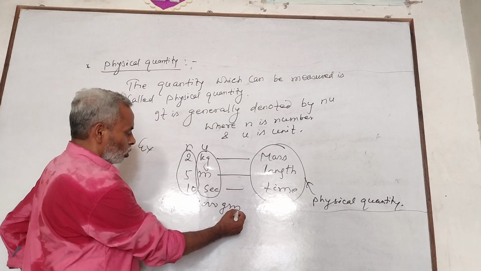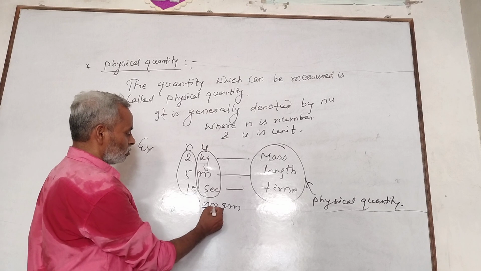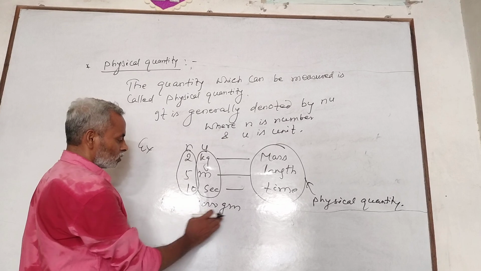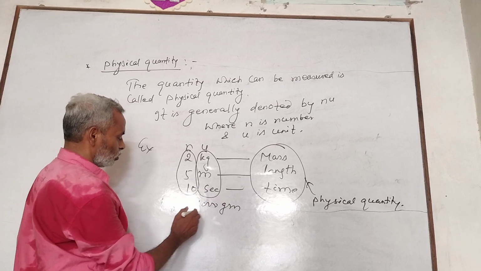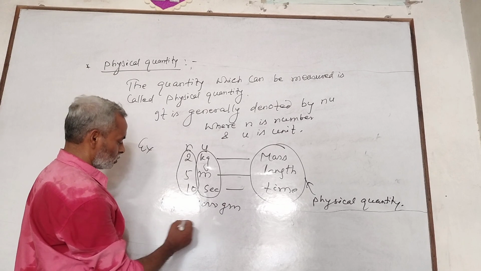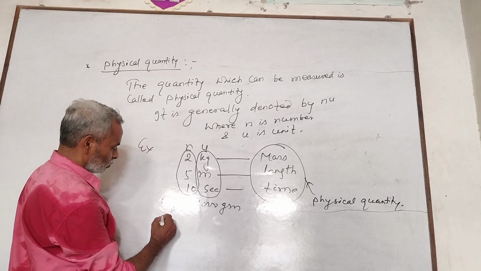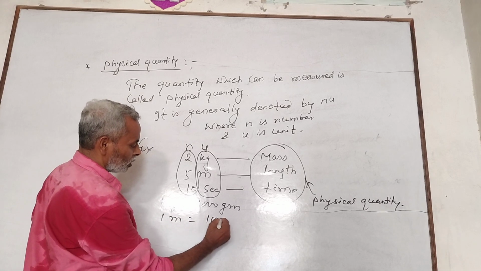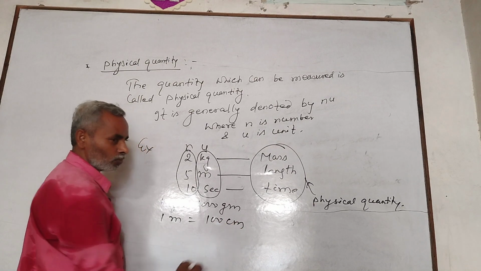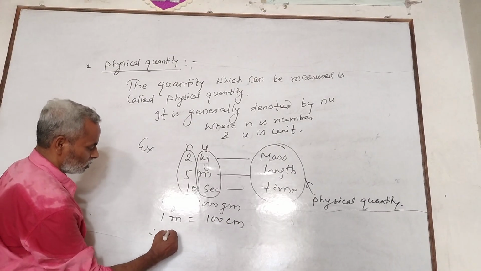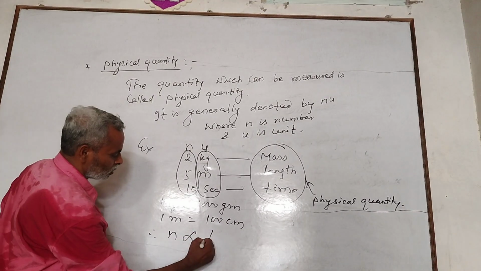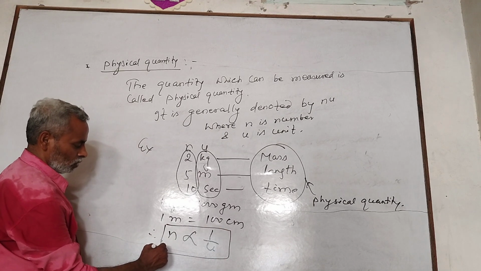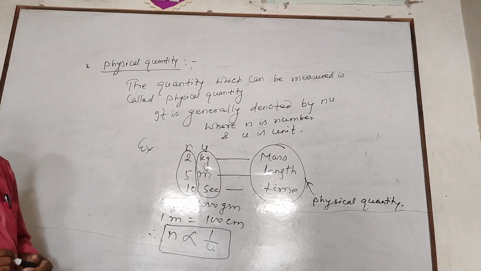Similarly, gram is a smaller unit and its numerical value is larger. If the unit is smaller, then the numerical value is larger, and vice versa. The other example: 1 meter equals 100 cm. That is, n varies inversely with u.